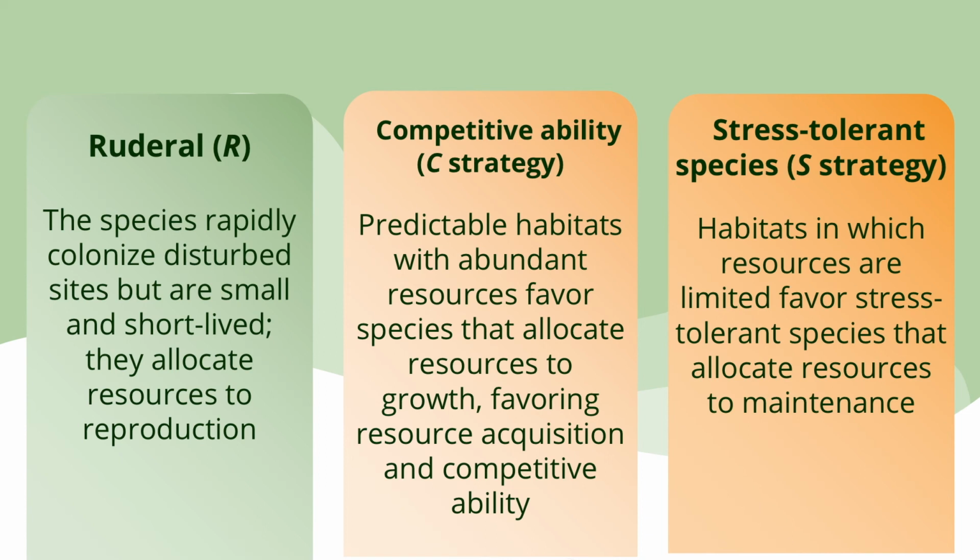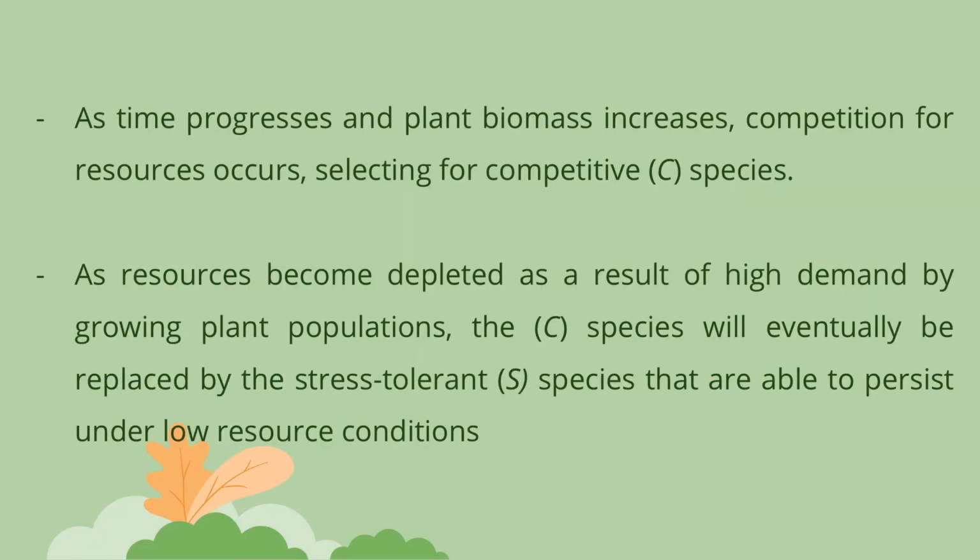Following the disturbance that initiates secondary succession, essential resources like light, water, and nutrients are abundant, selecting for ruderal species that can quickly colonize the site. As time progresses and plant biomass increases, competition for resources occurs, selecting for competitive species. As resources become depleted as a result of high demand by growing plant populations, the C species will eventually be replaced by the stress-tolerant species that are able to persist under low resource conditions.